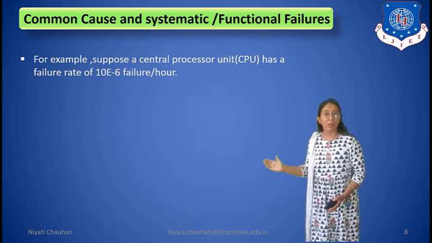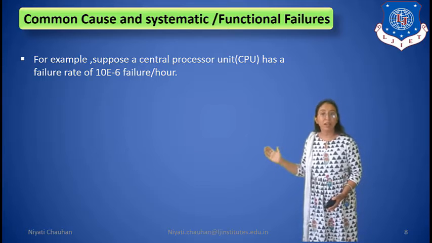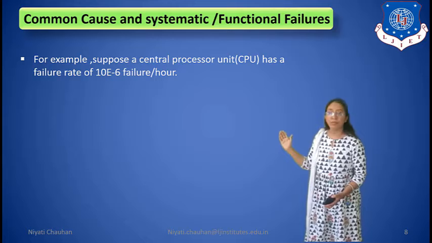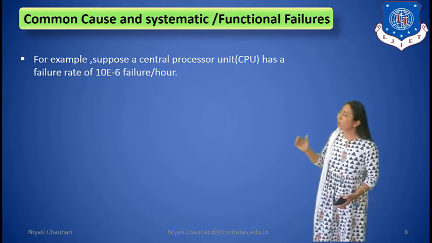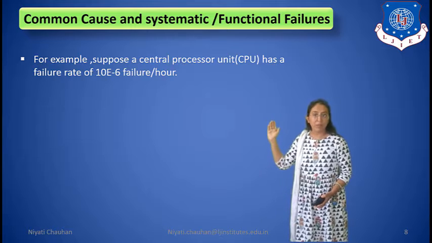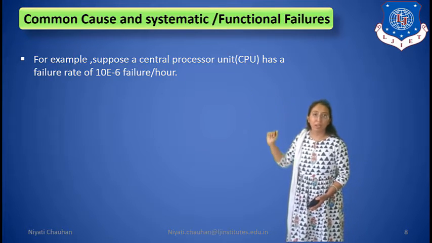For example, suppose a central processor unit has a failure rate of 10e-6 failure per hour. So here they have taken one example of a CPU, right, and discussed its failure rate.